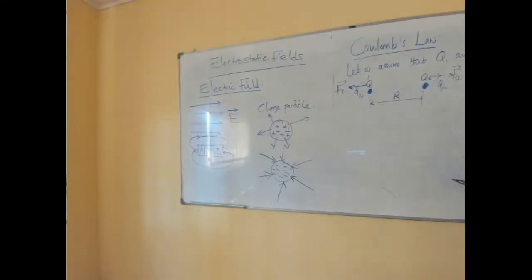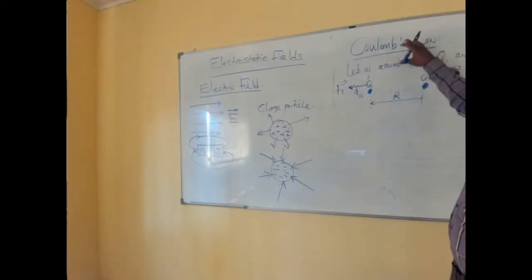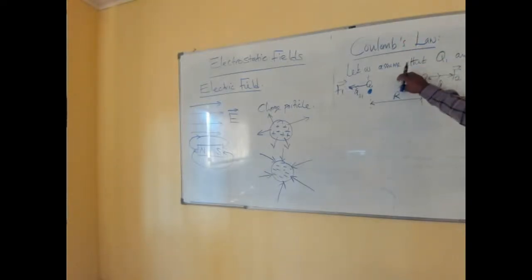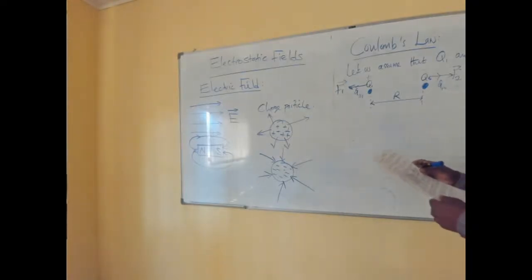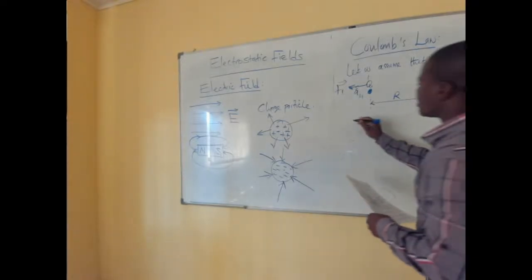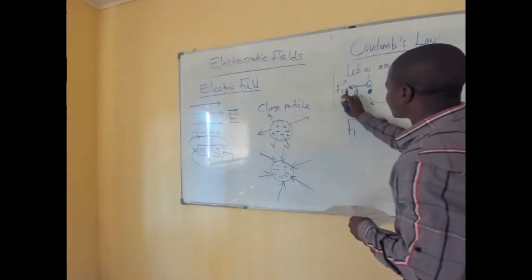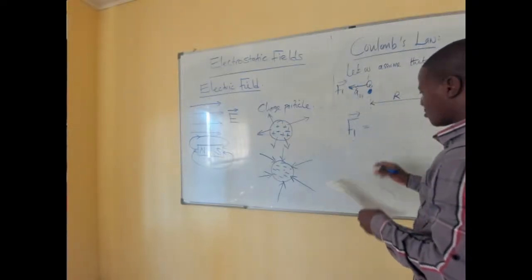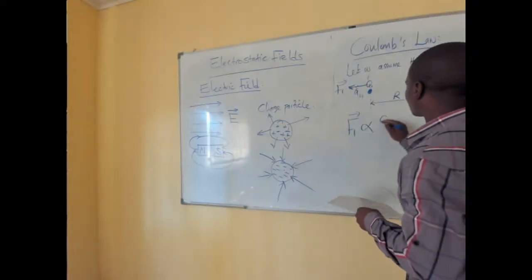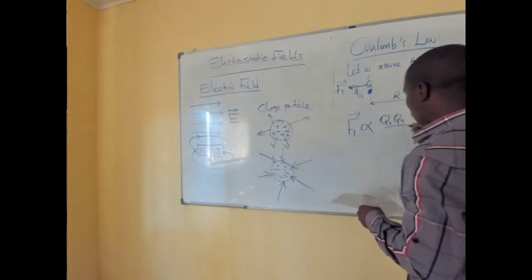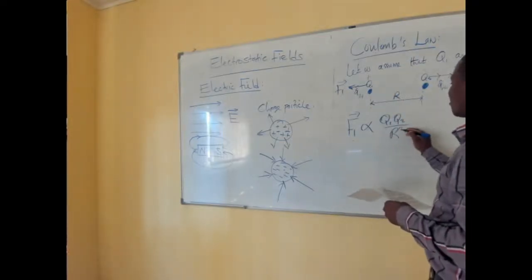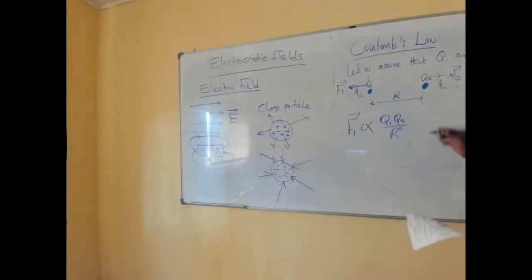Now, how does Coulomb himself, the person who came up with this law, define what we get from here? From his definition, he says this F1 that we see here is proportional to Q1, Q2 over the square of the distance between the two, multiplied by the unit vector.